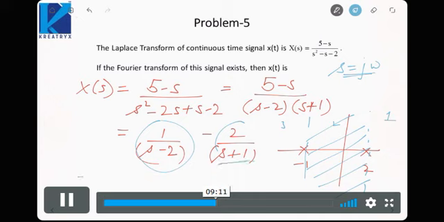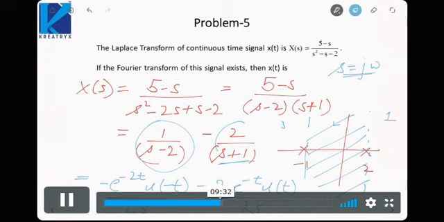So if we take the inverse, it will be minus e raised to power minus 2t u of minus t, which should be left sided, minus 2 e raised to power minus t u(t), which should be right sided. Right sided because the ROC lies to the right of minus 1.